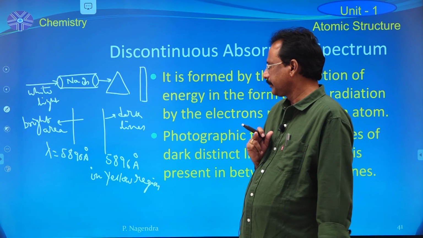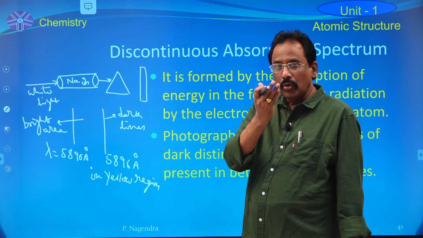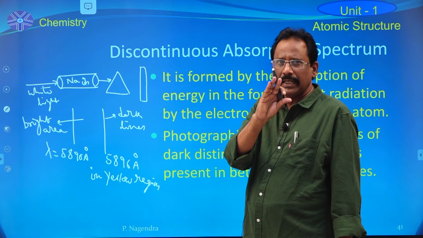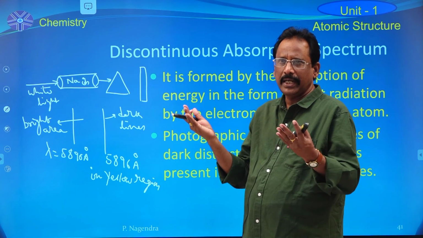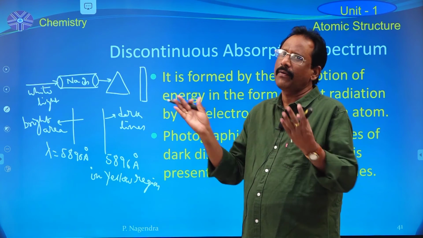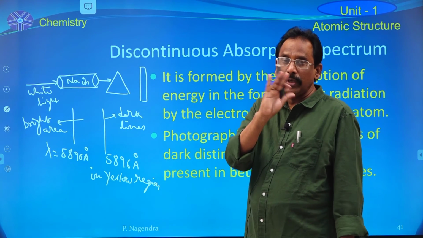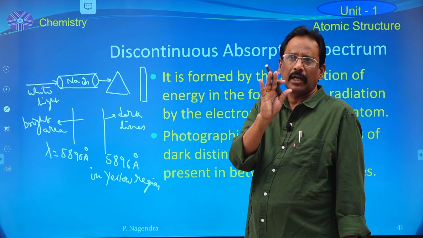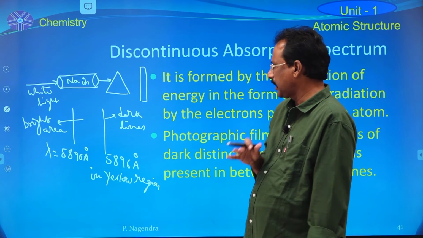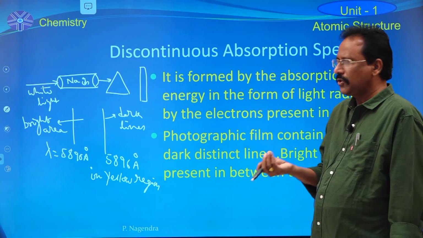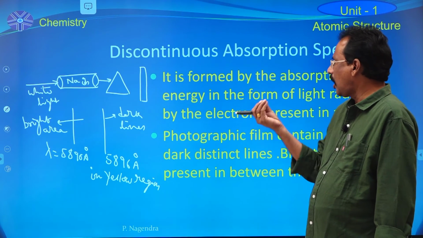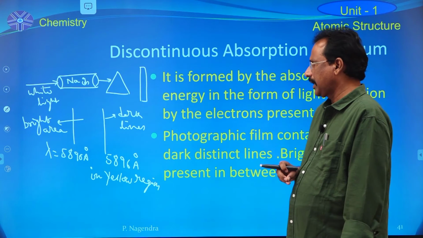Remember that. But no two elements can have similar line spectrum. Potassium produces two bright lines at some other lambda values. No two elements can have similar atomic spectrum. Remember that. But for a particular element, absorption spectrum is just opposite to emission spectra.